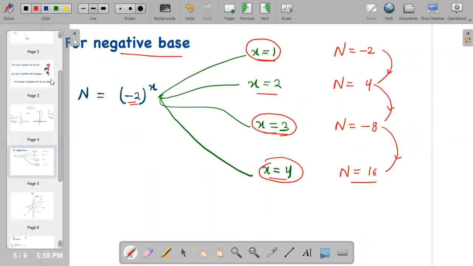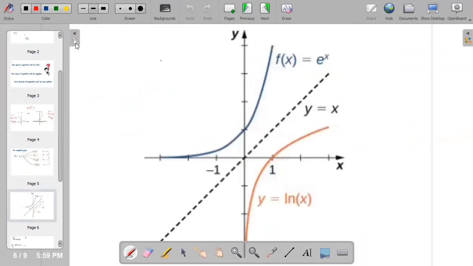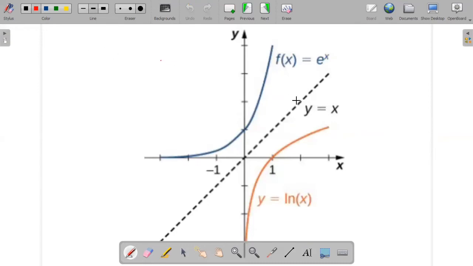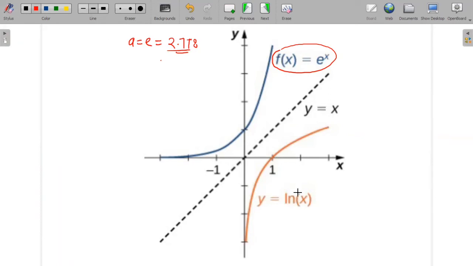And the third and last one: why don't we consider a negative base? For the negative base, the reason remains the same. Let me explain this with the graph of your exponential function. This time I have considered the base equal to e, the Napier constant, which is an irrational number whose approximate value is 2.718. As you can see on the graph paper, the graph of y equals e to the power x and y equals ln x are mirror images of each other.